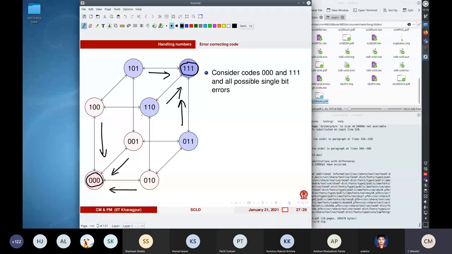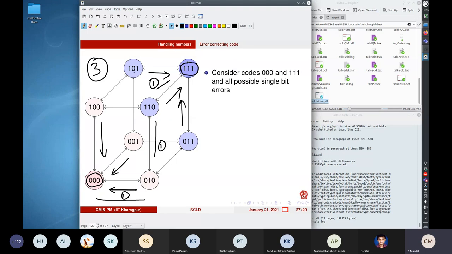So what you see is the distance. Okay, what is the distance? If you look at the distance, the Hamming distance is this is 1, this is 1, and this is 1. So the Hamming distance is 3. This is the Hamming distance that you must have between any two valid code words. A Hamming distance of 3 is required between any two valid code words to ensure that you can trace the error back to the valid code.